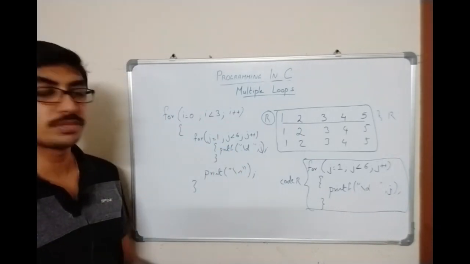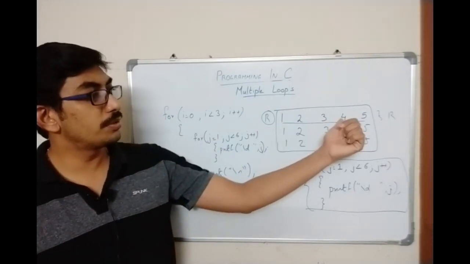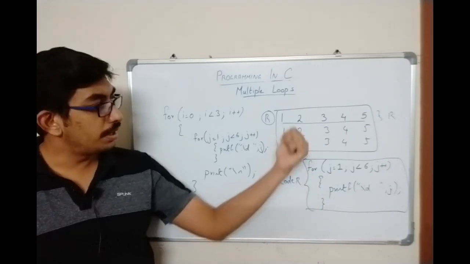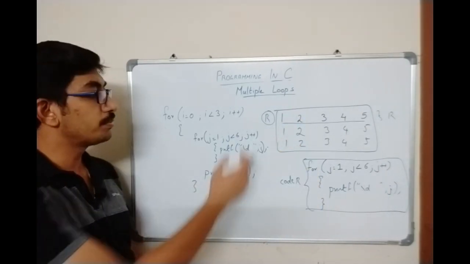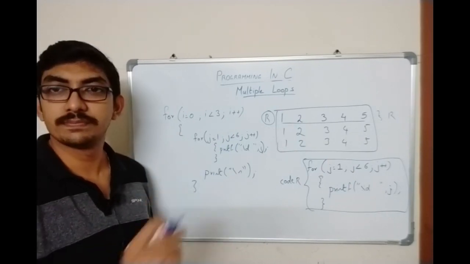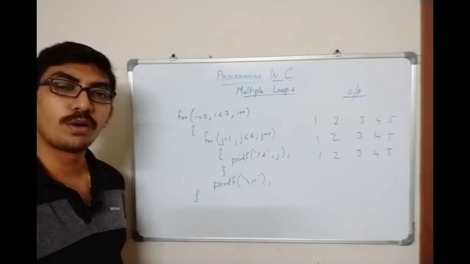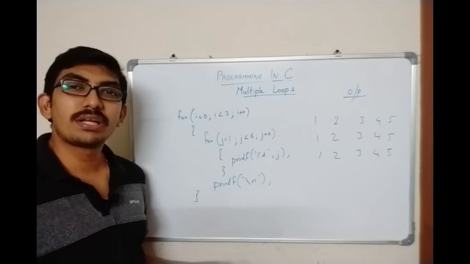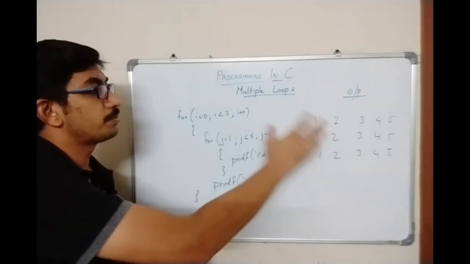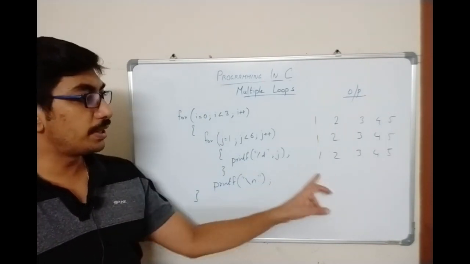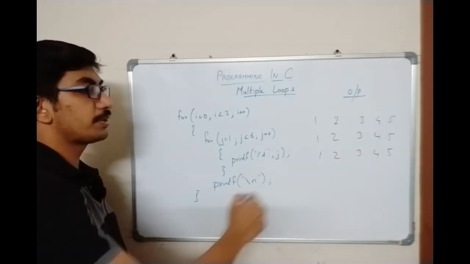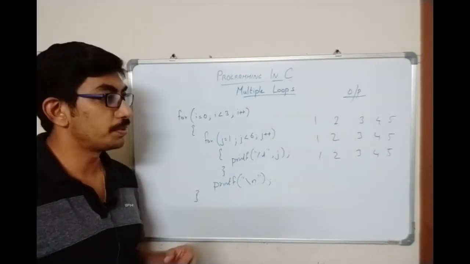So this is the code for generating 1, 2, 3, 4, 5, and I have repeated it 3 times. I hope the code is clear for you. Now we will see what information we can infer from this output or from this code. So you have an output like this, and this is the equivalent code for generating that output.